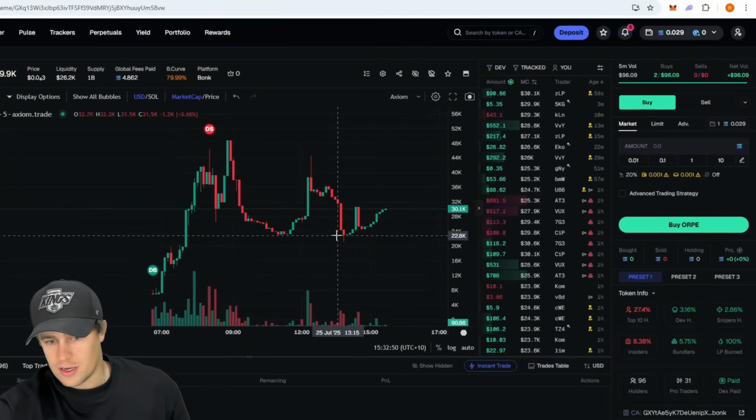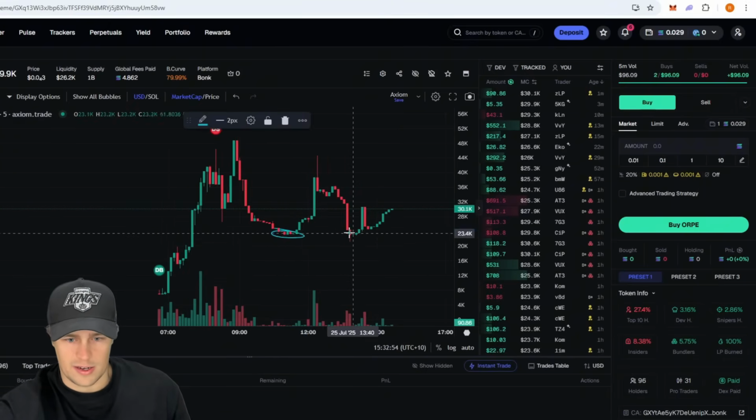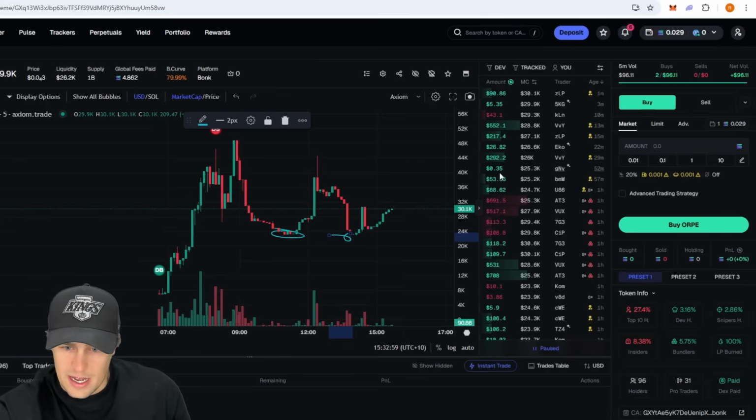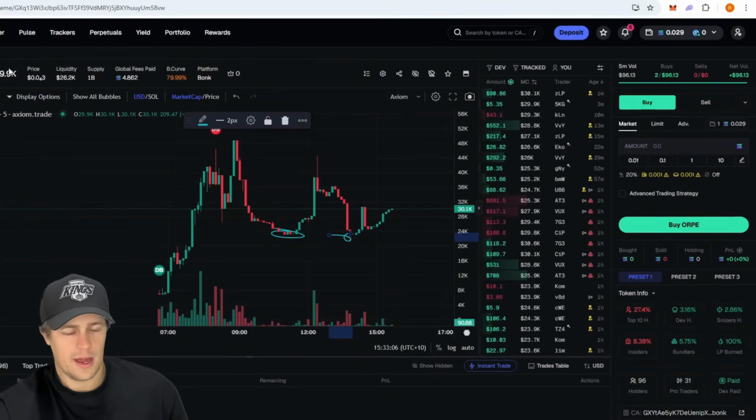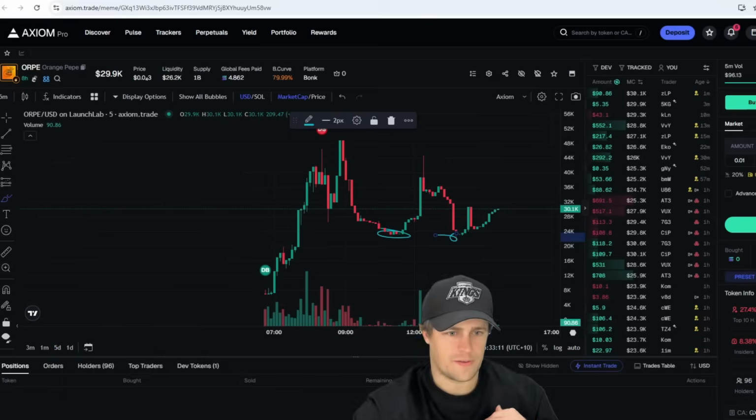Graph's looking pretty good. It's bounced off this level here. It's found support at this level twice now already. So here and here. I'm not sure it has the volume coming in at the moment. I can't see it. Yeah, there's not much coming in, guys. So this isn't something you'd want to get involved in, in my opinion, unless you see they have a strong X account, social media presence. I wouldn't touch this, right? So straight off the bat, off again.